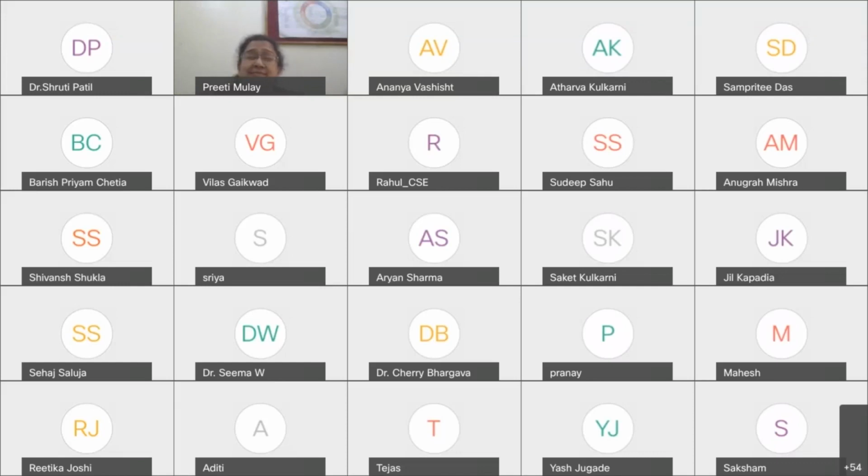Yes, the NIRF ranking of Symbiosis is 43 in India. So that is what I said, that we are among the top 50 universities in India. And the top 50 universities get lots of advantages. They get very good visibility. The students who pass from those universities have very good career perspectives as well. And Symbiosis is such a name which is not only recognized in India, but also worldwide.